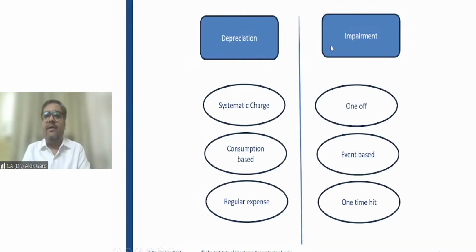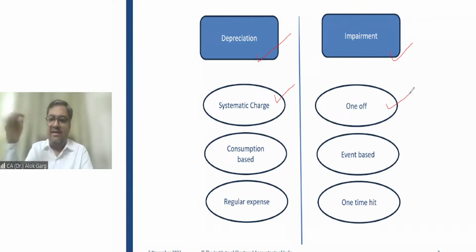So friends, if I compare impairment and depreciation, depreciation is a systematic charge. Depreciation is a systematic allocation of the depreciable amount over the useful life of the asset. Depreciation is a systematic charge, right? But impairment is one-off. Like I have told you that depreciation is 10 lakh divided by 10, 1 lakh every year. But due to this government announcement, there is a one-time hit which came in, which is your impairment loss.